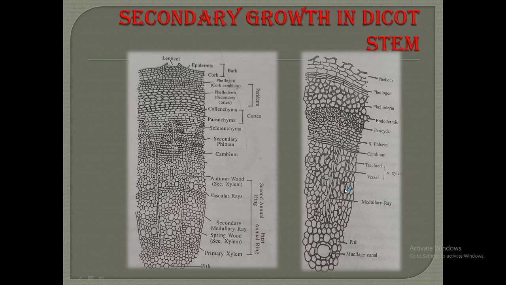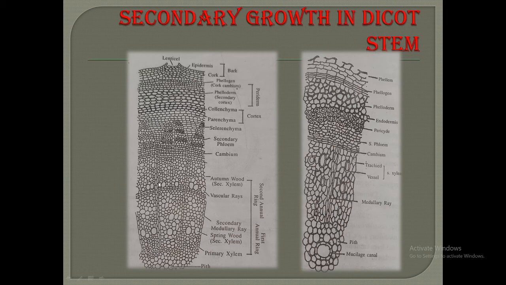It is in this way that the trunk of the tree continues to grow in diameter. The cambium remains active for a considerably long period of time. So, here is the secondary xylem.